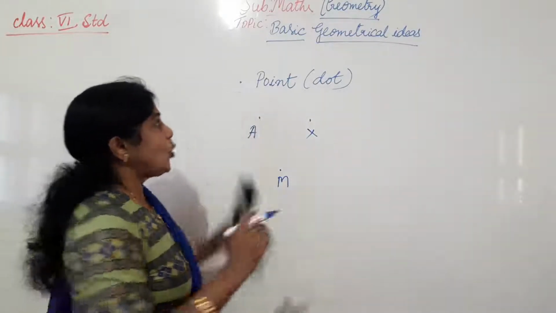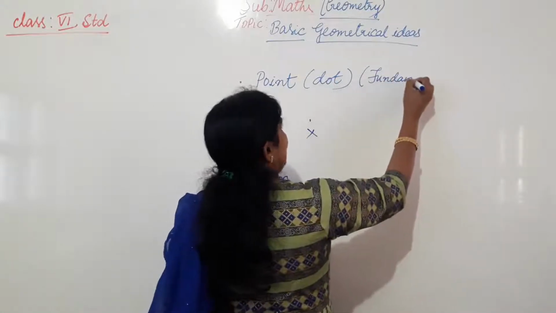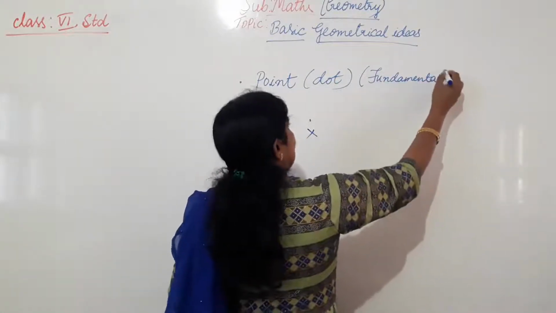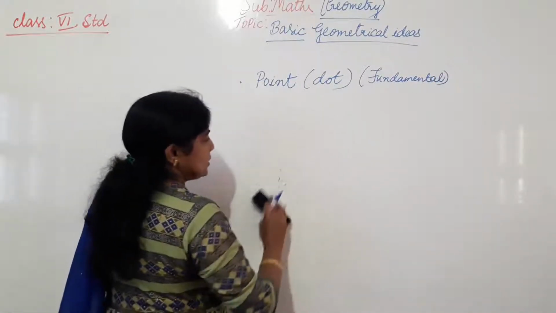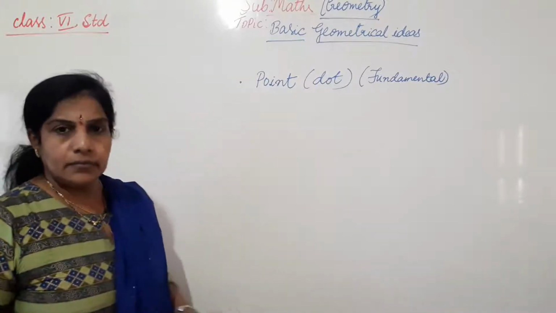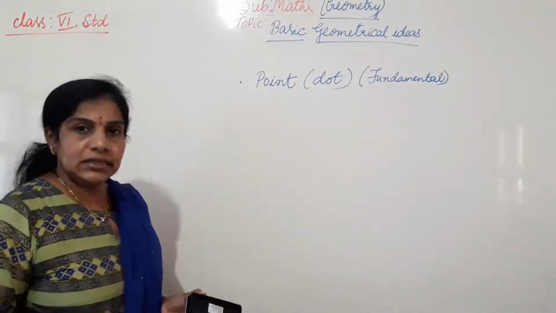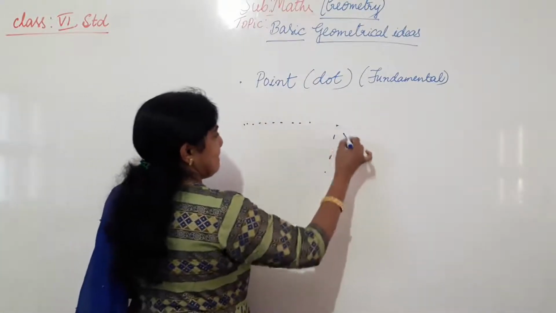Why we call this point as a fundamental concept or basic concept of geometry? Why point is a basic? Because all the things, whatever we find on the earth, are all made up of points.